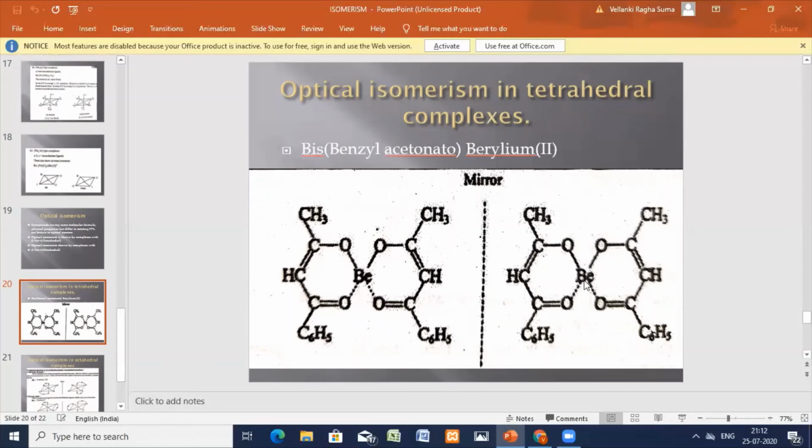Such complexes are called optical isomers. One rotates in the right direction, one in the left. For tetrahedral, this is one example, with four coordinating sites, a tetrahedral complex.